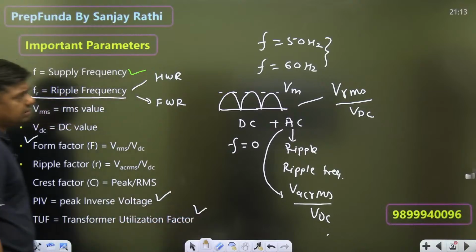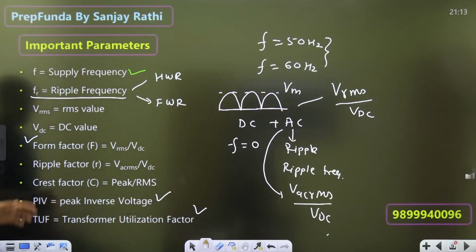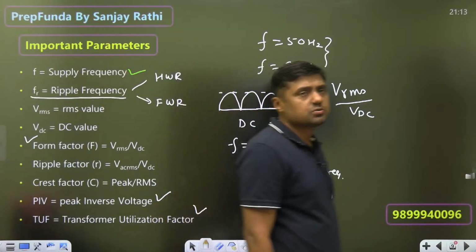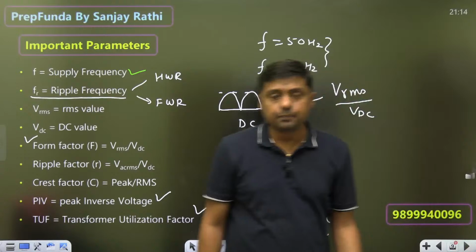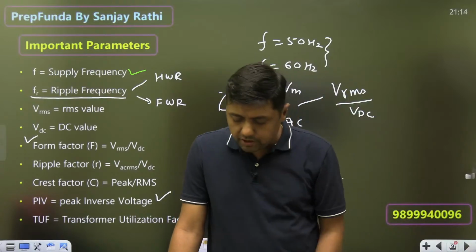And then I will discuss this point, peak inverse voltage and what? Transformer utilization factor. So these two are again important parameters. We will discuss peak inverse voltage and transformer utilization factor, and we will discuss all the factors for half wave rectifier, bridge rectifier as well as center tapped transformer type. Till this point, is there any doubt, guys?